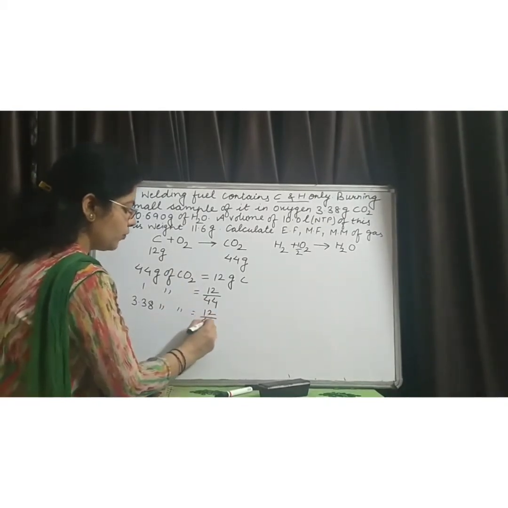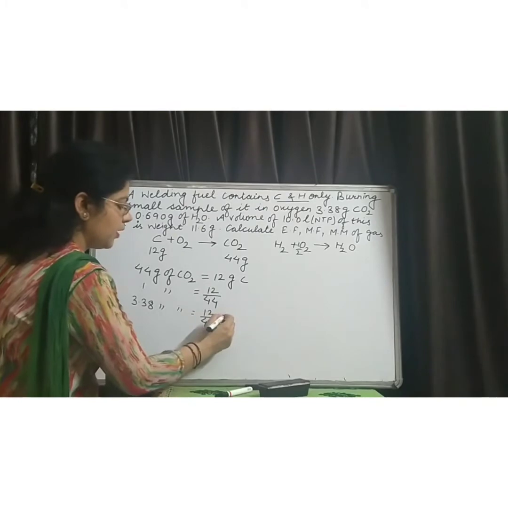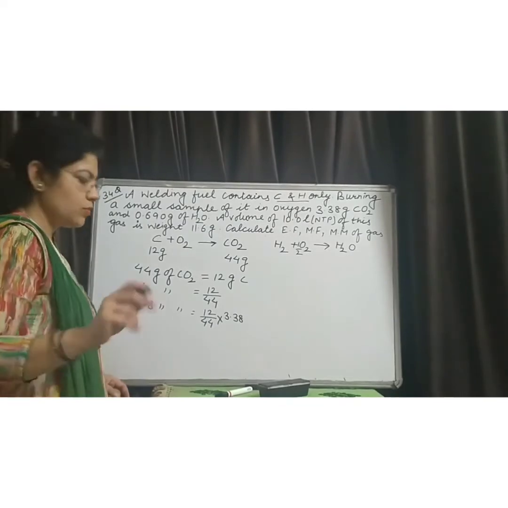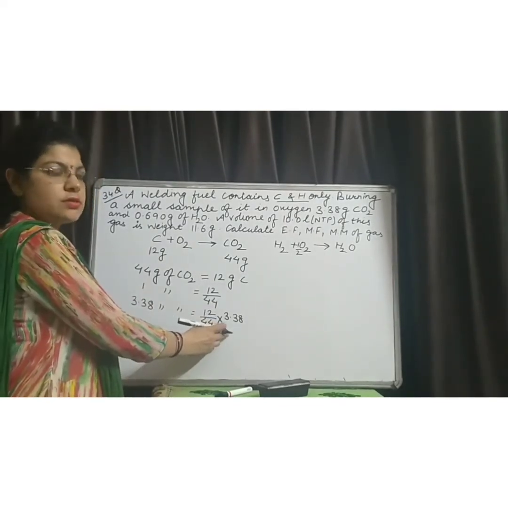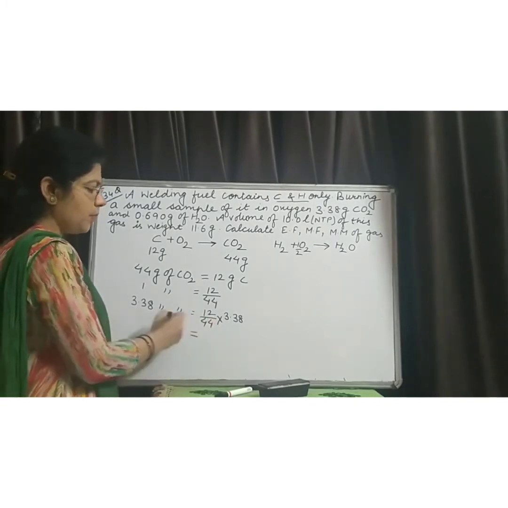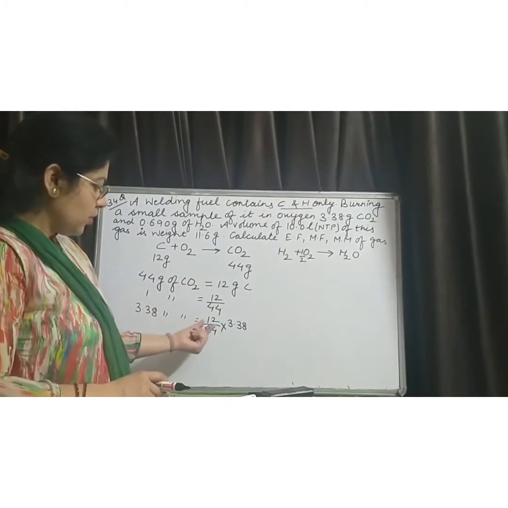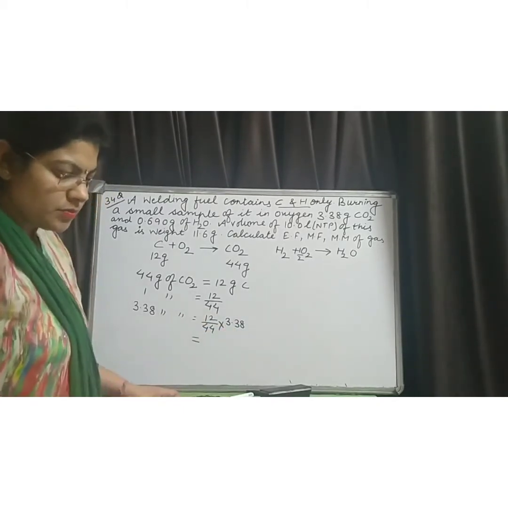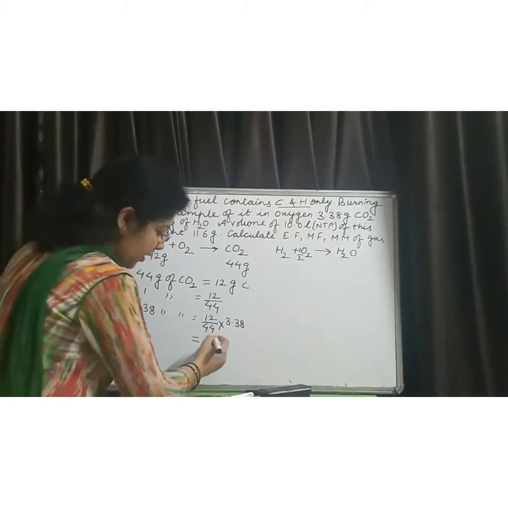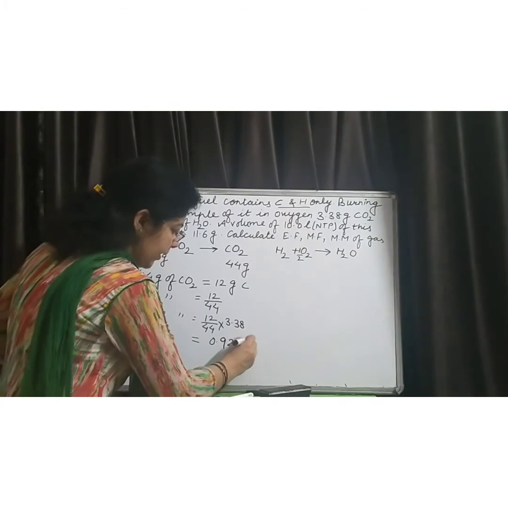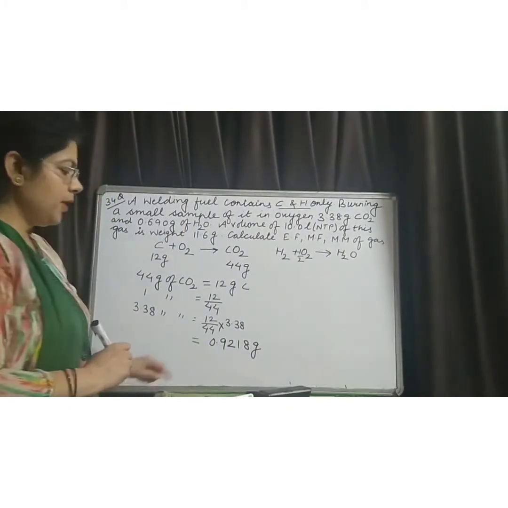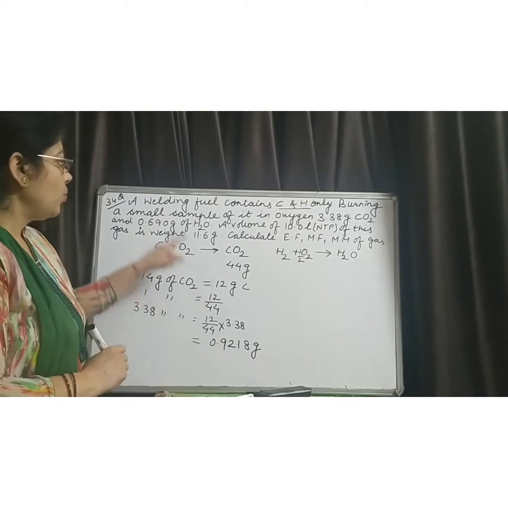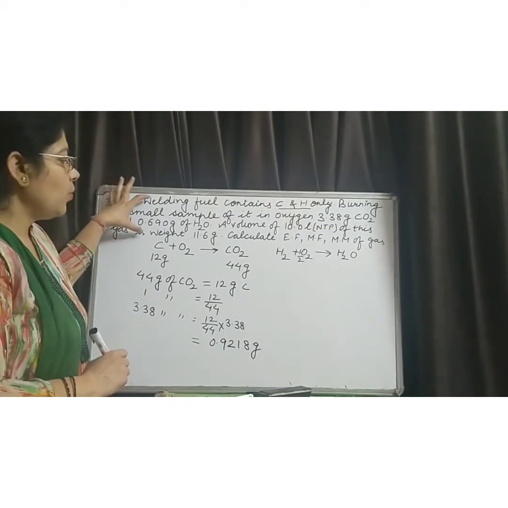So 12 upon 44 multiplied by 3.38. When you solve this, you get the amount of carbon. It comes out to be 0.9218 gram. It means this amount is the amount of carbon which is present in the welding fuel.